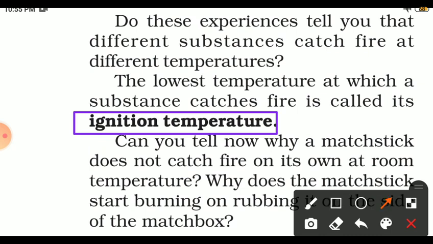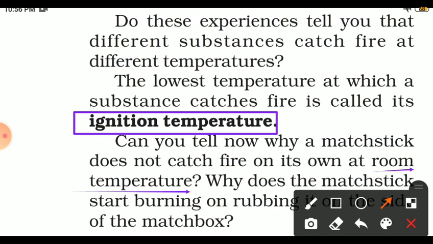Can you tell now why a matchstick does not catch fire on its own at room temperature? Yes, at room temperature it is not reaching the ignition temperature, that's why it is not burning. When we rub it on the paper, its temperature increases because of the friction.